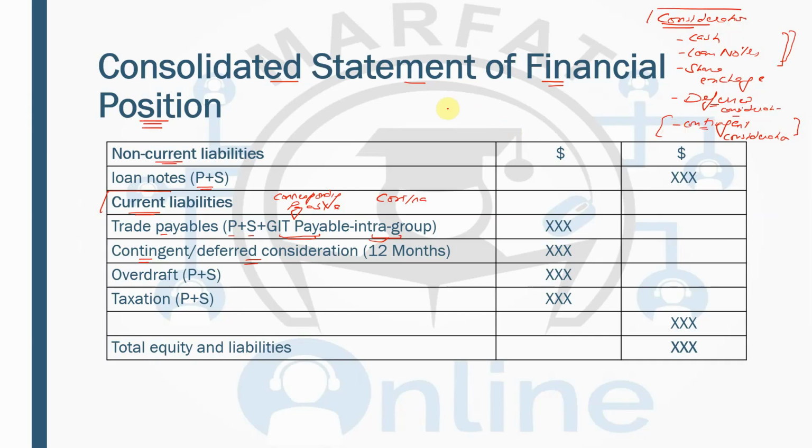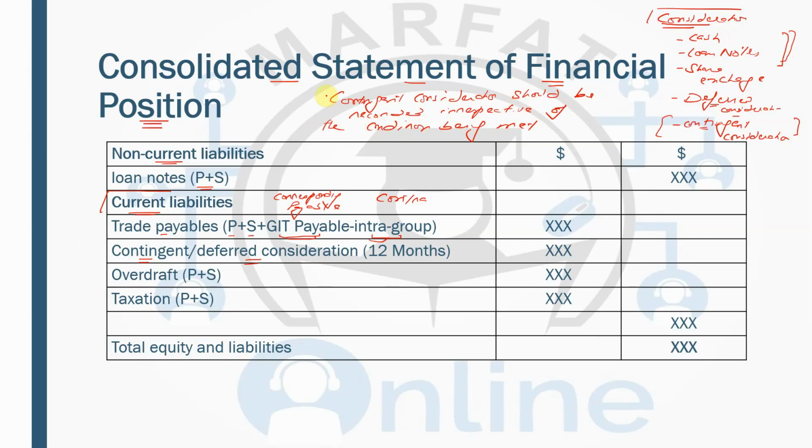But the standard says that contingent consideration should be recorded irrespective of the condition being met.